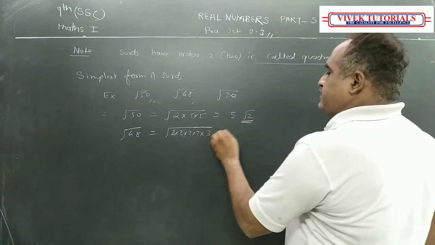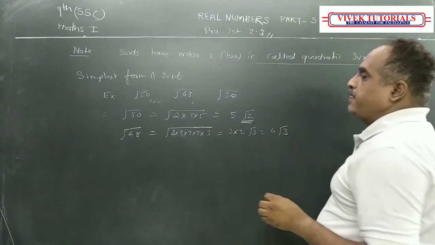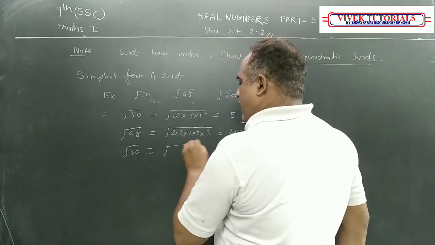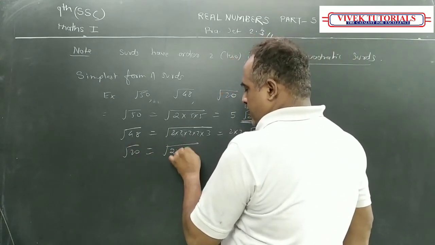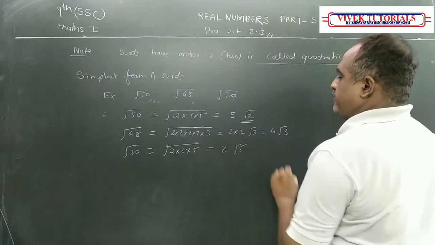So this becomes 2 into 2 root 3, that is 4 root 3. And root 20 is equal to 2 into 2 into 5. That is equal to 2 root 5.